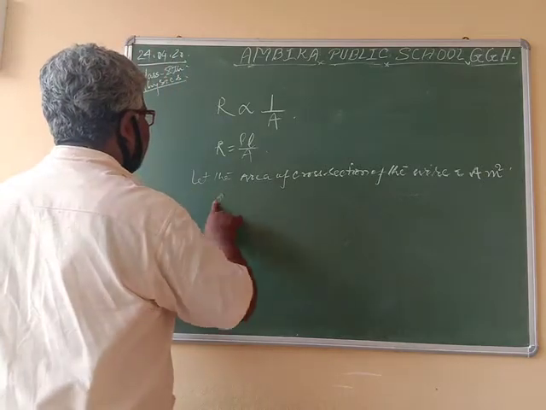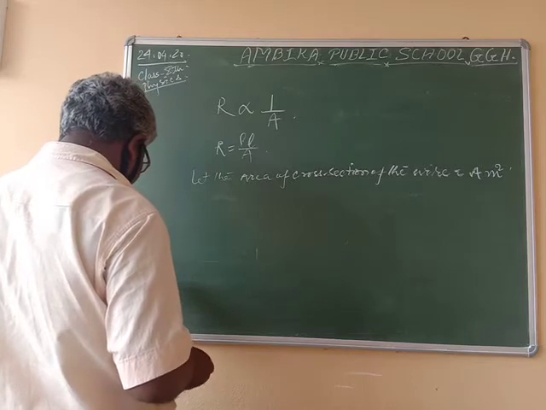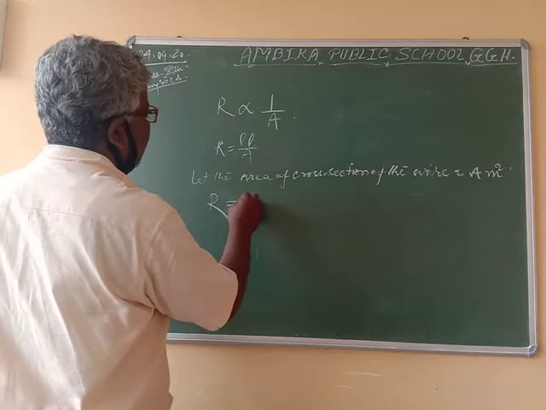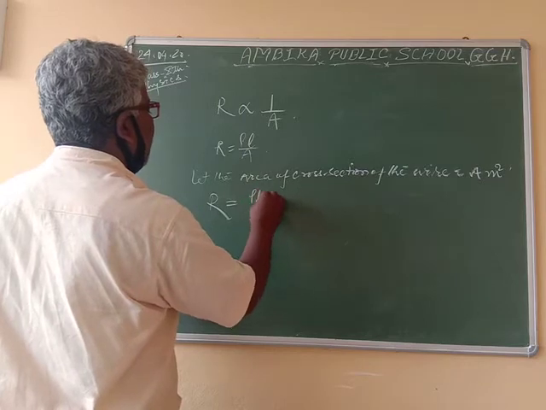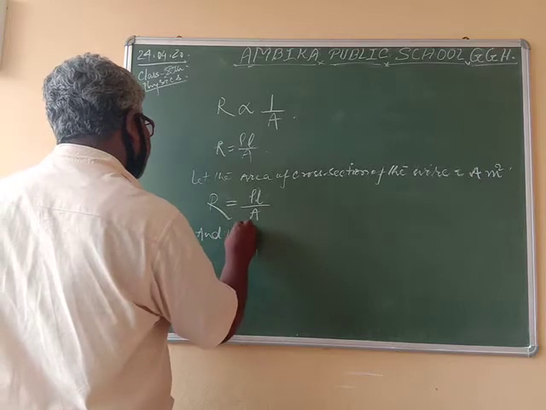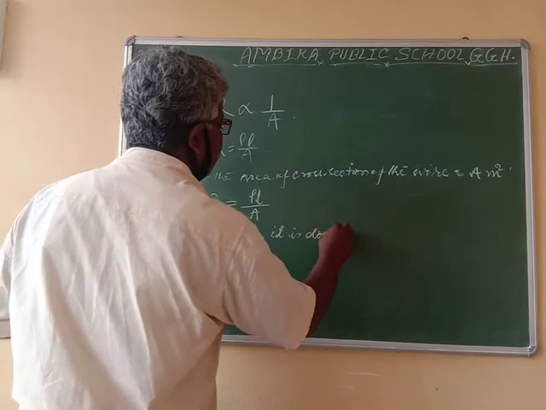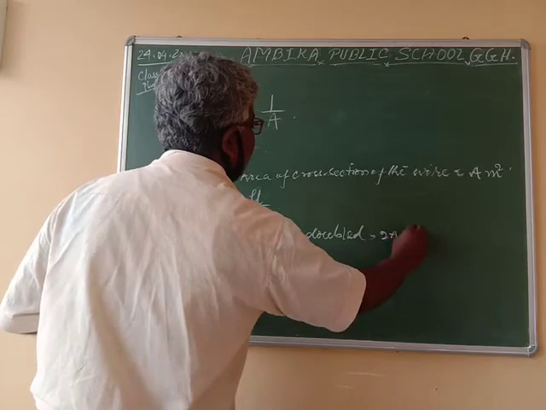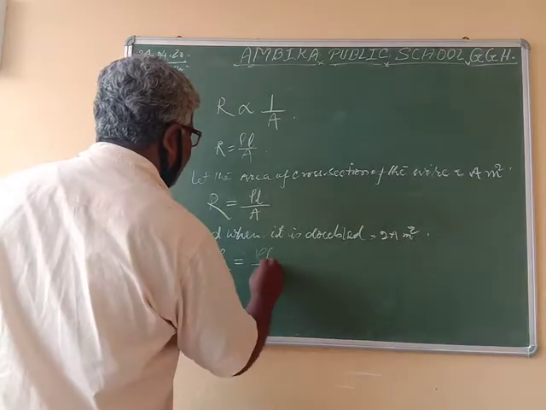Then resistance will be rho L by A, and when it is doubled, that is 2A meter square, then R becomes rho L by 2A.